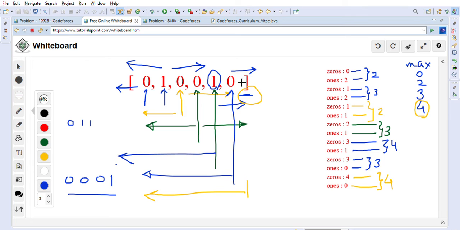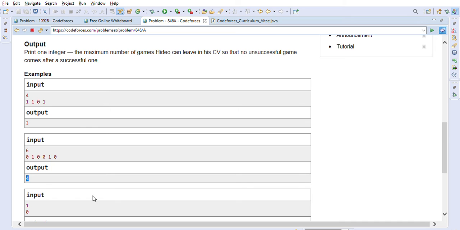So this is another combination that we are finding here. So let's just write that combination here. So the last combination we find, which is equivalent to this one, right? Both have the same length of 4 basically, right? The last one is 0 0 0 0, right? So this is also acceptable because he can put these maximum 4 games, because here also there is no 0 coming after 1, right? So he is allowed to put all zeros basically. So this is the logic to solve the problem. So 4 is the maximum games he can put into his CV basically, right?